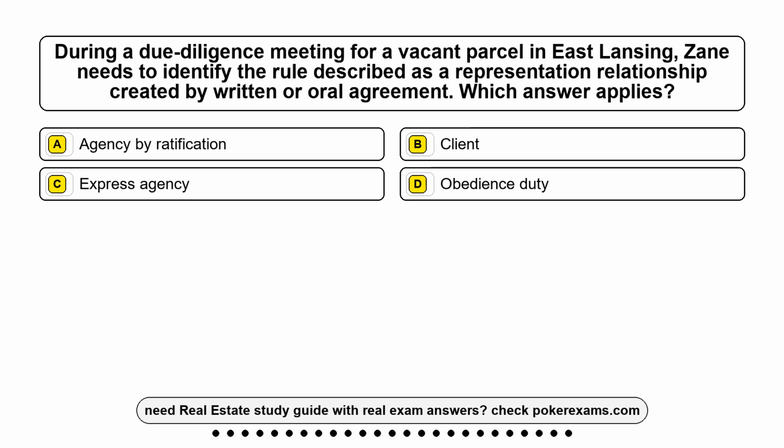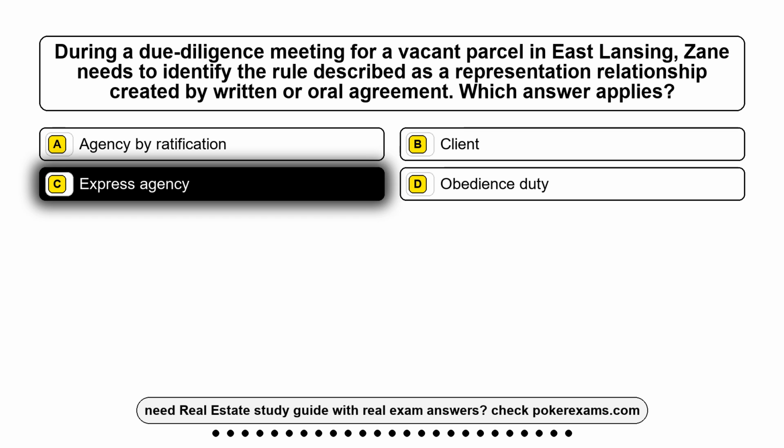Question 5. During a due diligence meeting for a vacant parcel in East Lansing, Zane needs to identify the rule described as a representation relationship created by written or oral agreement. Which answer applies? Option A, agency by ratification. Option B, client. Option C, express agency. Option D, obedience duty. The correct answer is option C, express agency.